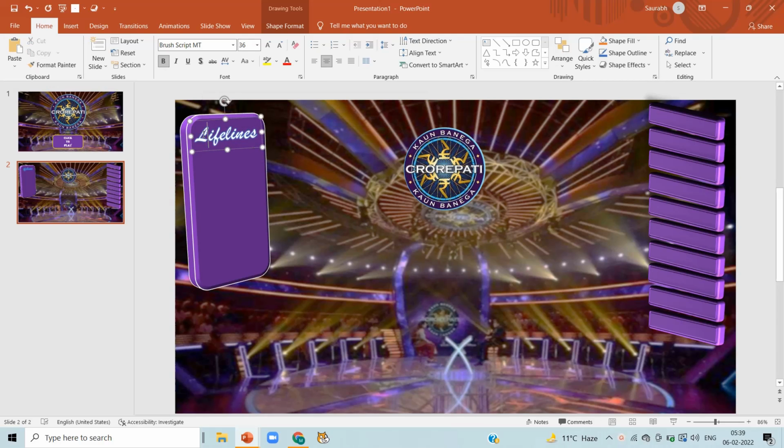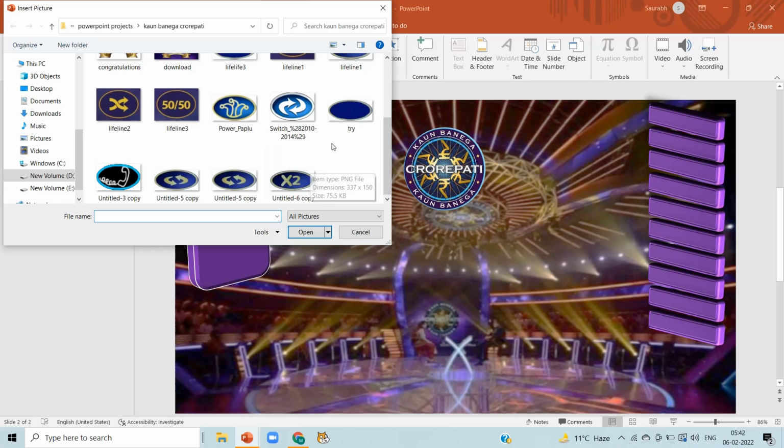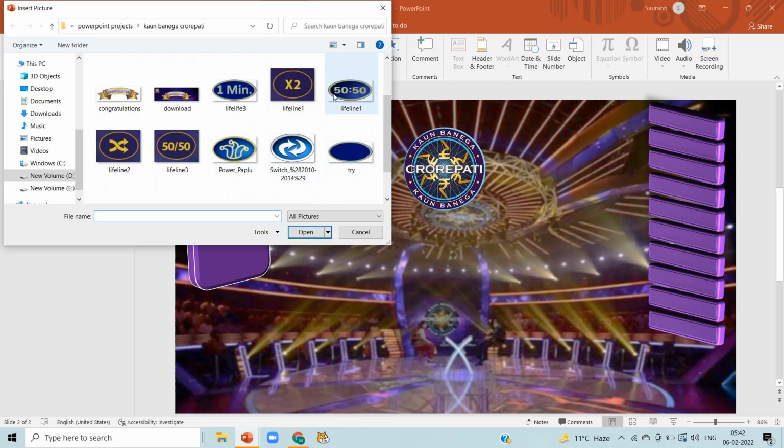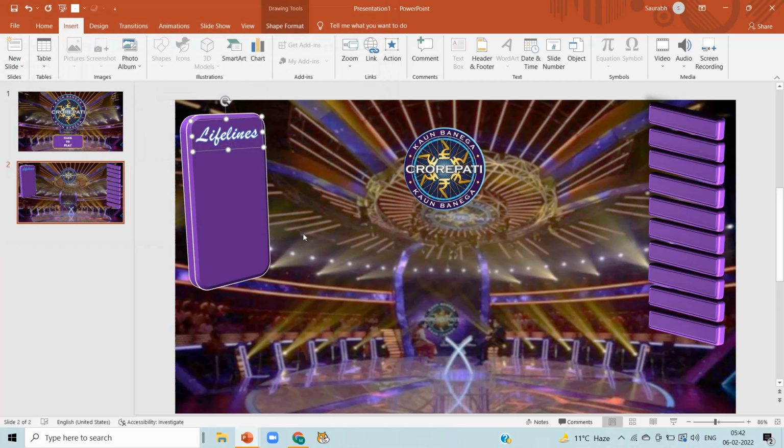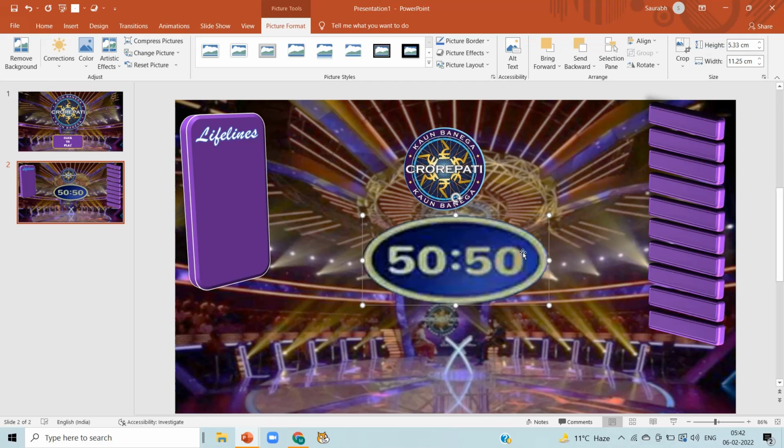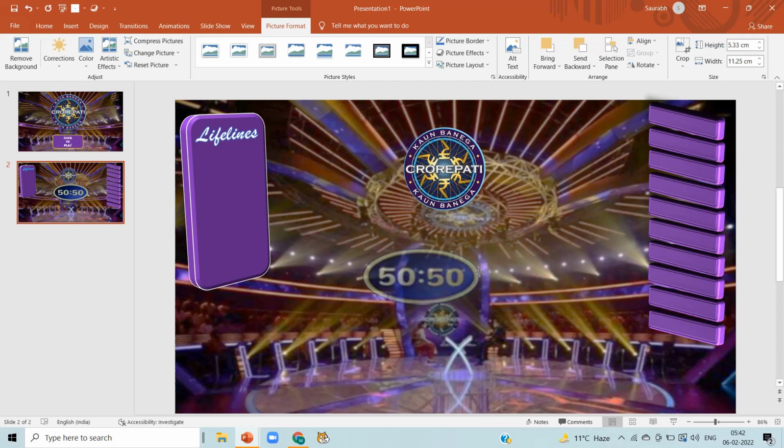I'm changing the first letter to capital one. Now click on insert picture and I'm selecting icon of 50-50, and set it just under lifeline.